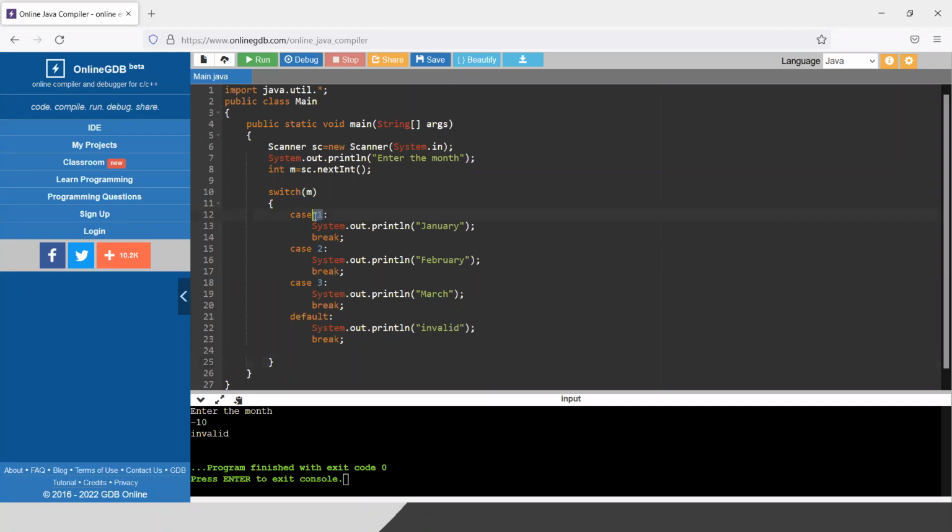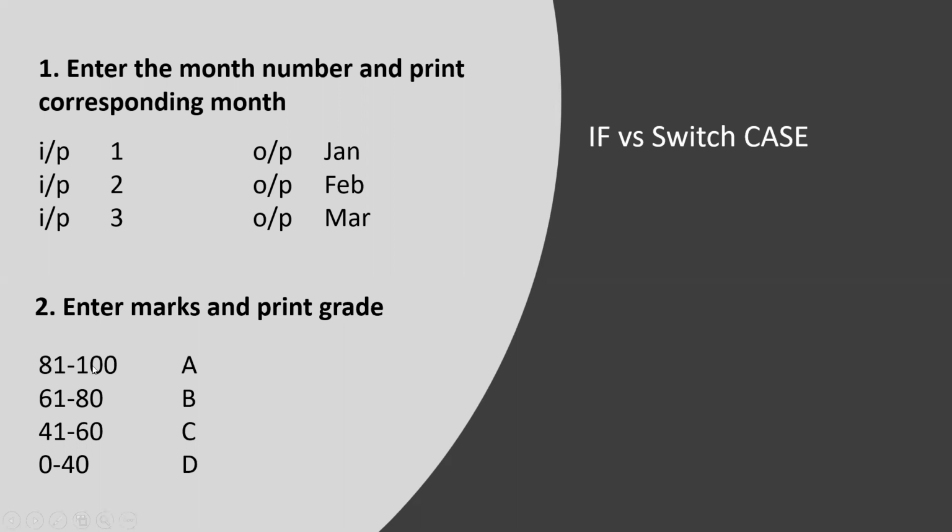Means here the value of m will be 1. The value of m will be 2. The value of m will be 3. So in this kind of program, that deals with range of values, means 81, 82, 83 till 100, switch case is not an efficient option. So we should go for if, nested if approach for this kind of range related problem.